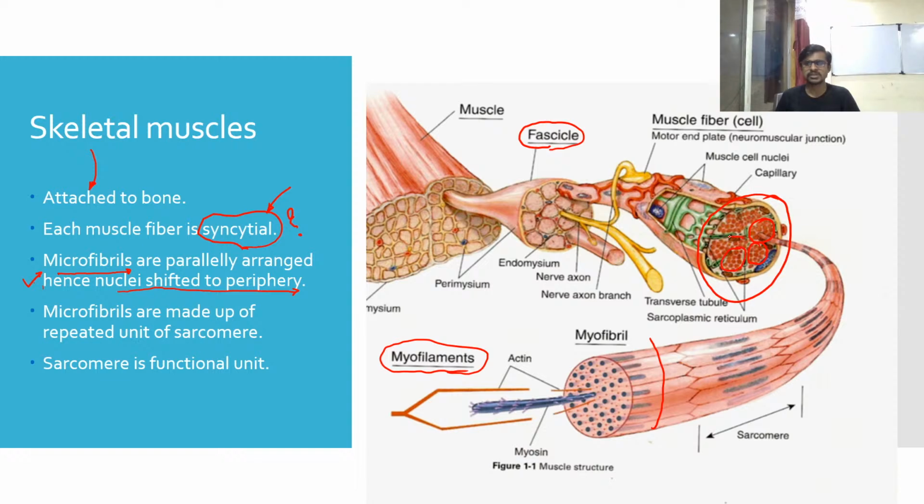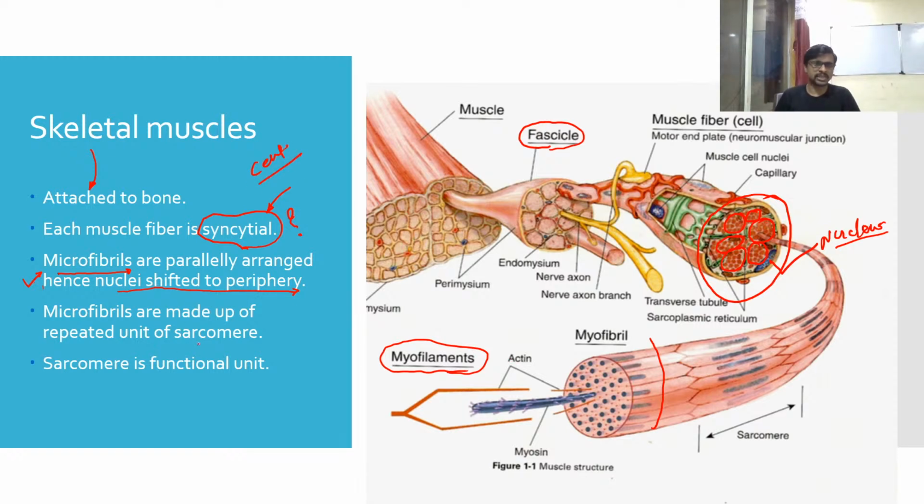So this cell is covered by the microfibrils, and because of that a nucleus you can see here. Here is your nucleus in blue color. This is a nucleus of a cell which is at the periphery of the cell. So it is also a unique property. We always write the nucleus at the center of a cell, but now here the nucleus is not at the center of the cell.